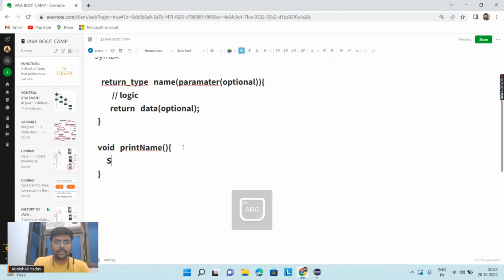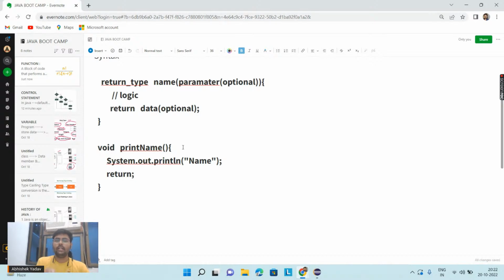And after that, you are saying, hey, the functionality of this function is what? The functionality of this function is to print a name. So here I will write System.out.println, and here I will write name. And this will do the task here. I'm done with the logic part, and since I'm not returning anything, I will say return nothing here. When you are not returning anything, the return type should be void. Void means you are not returning anything. Let's take one example here where we have to take parameters also.